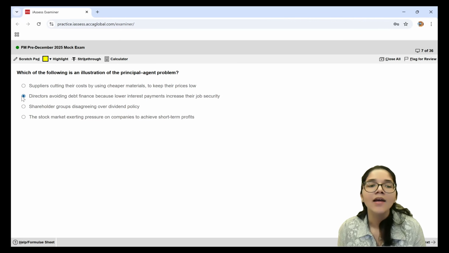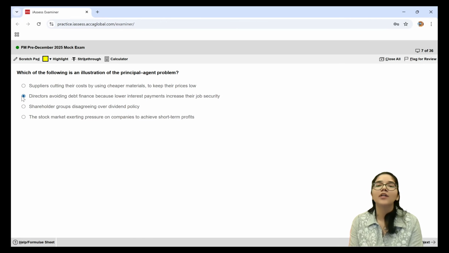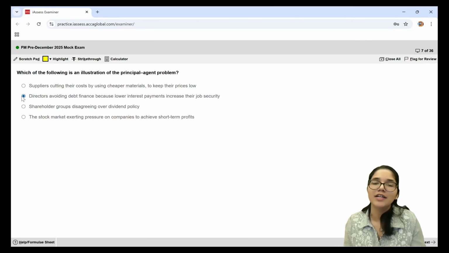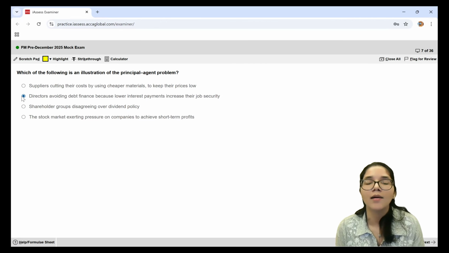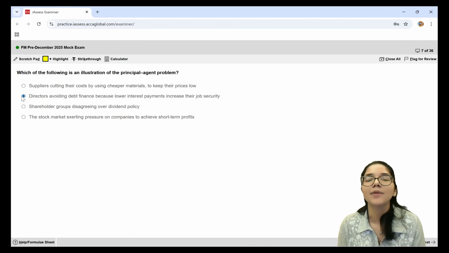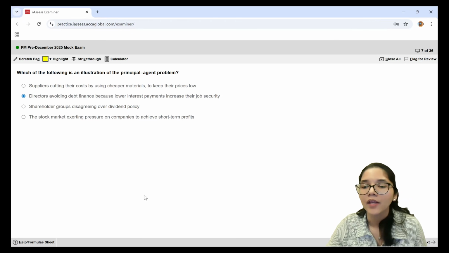And then lastly, the stock market exerting pressure on companies to achieve short-term profits. Here also there is no principal agent relationship being involved. Only statement 2 talks about a principal agent relationship, and we can clearly see a conflict that the agents, rather than thinking what's the best for the principal, are thinking about their own selves. That is, they want to increase their job security.